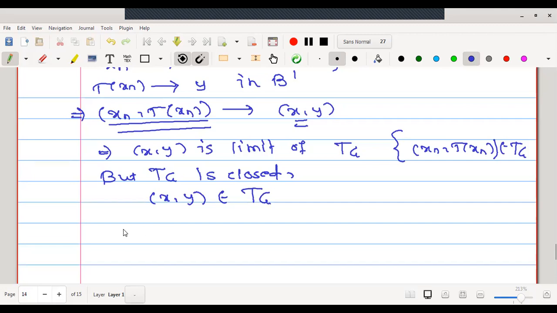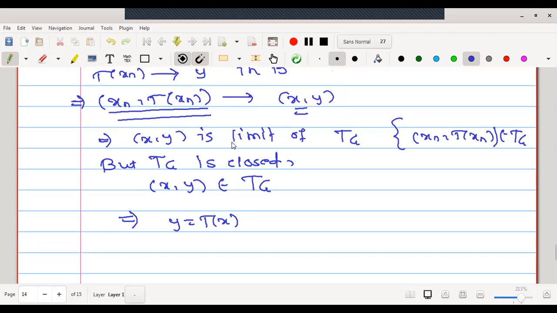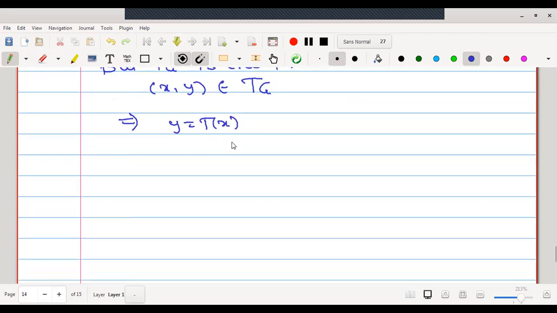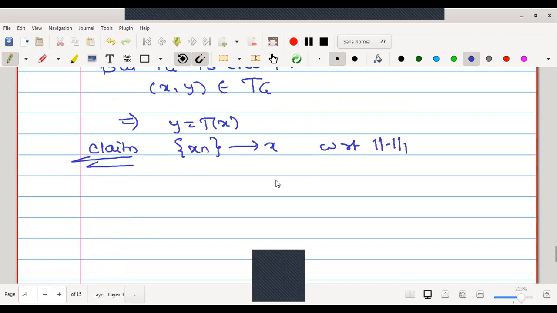If (x, y) is in TG, may I write y is equal to T of x. If y is equal to T of x, let us go on to prove that the sequence xn converges to x with respect to norm 1. Therefore what is the claim? The sequence xn converges to x with respect to norm 1. Actually we have proved that this converges with respect to the norm only, right? But now it is with respect to norm 1.